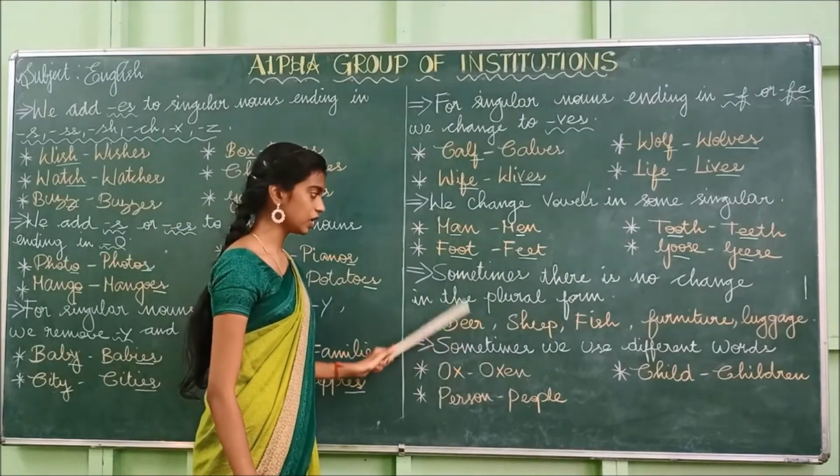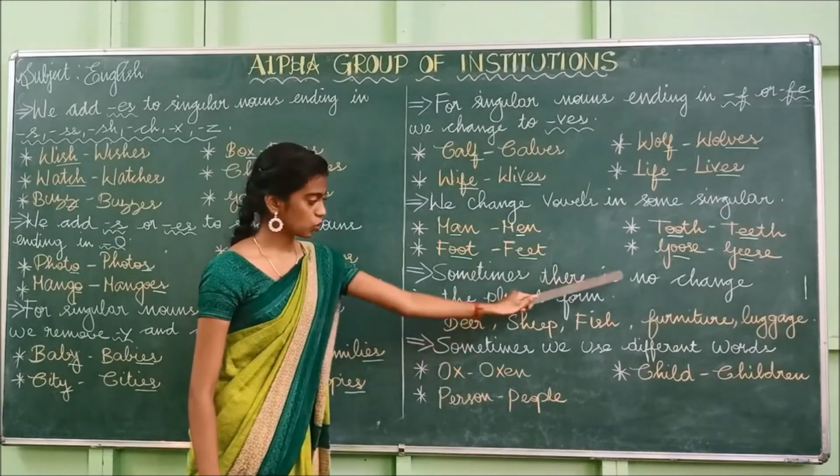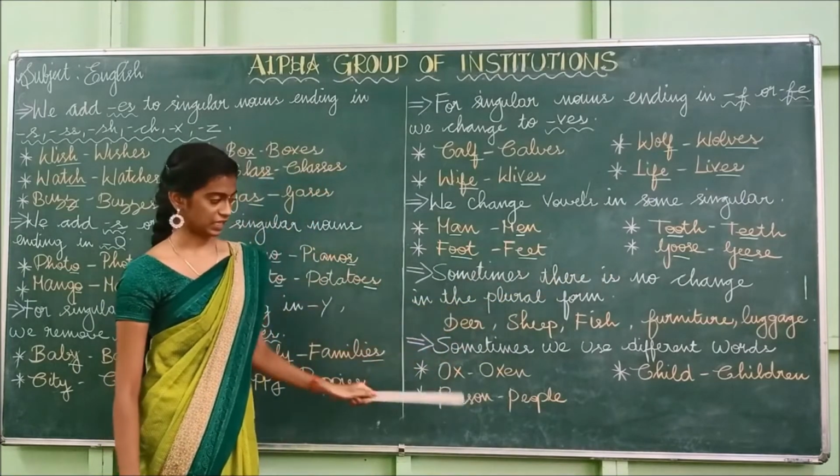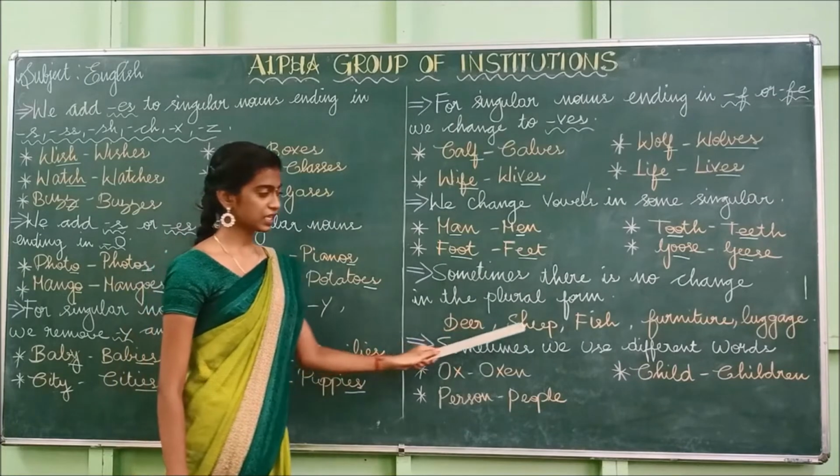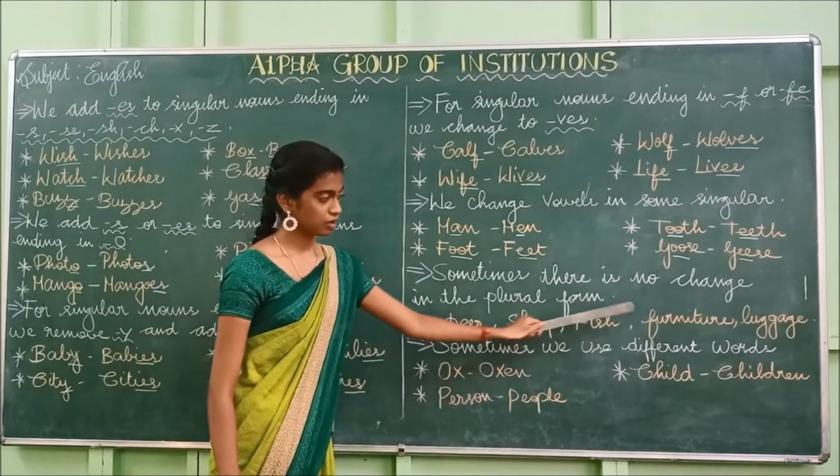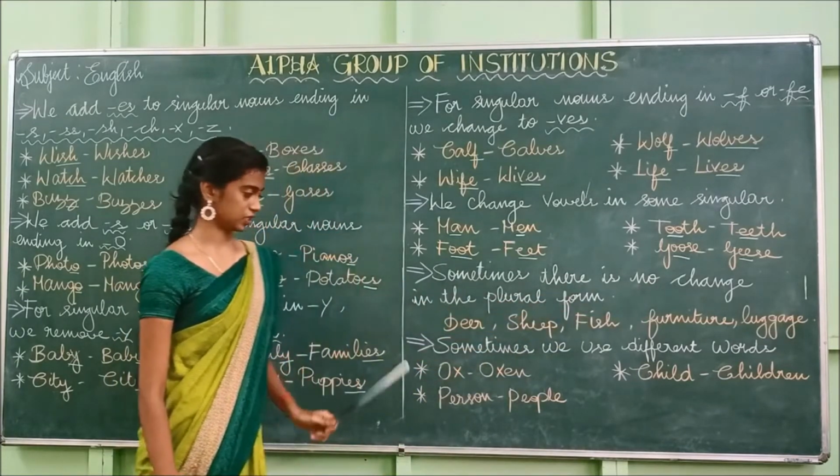I'll repeat once again. Sometimes there is no change in the plural form. Examples are deer, sheep, fish, furniture, luggage.